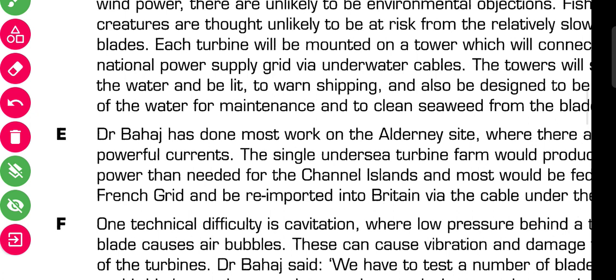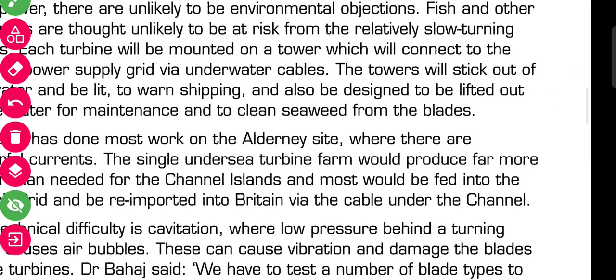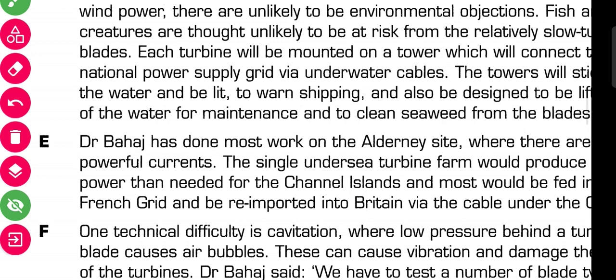Okay, Dr. Bajaj has done most work on the Alderney site where there are powerful currents.